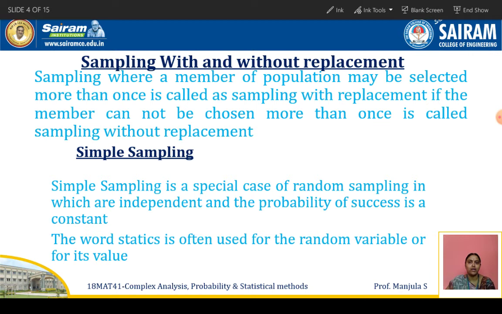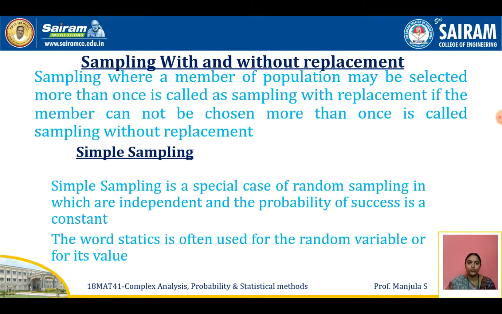That we call sampling without replacement. Simple sampling is a special case of random sampling in which the trials are independent and the probability of success is constant. Then only we call it simple sampling. The word statistic is often used for the random variable or its value.